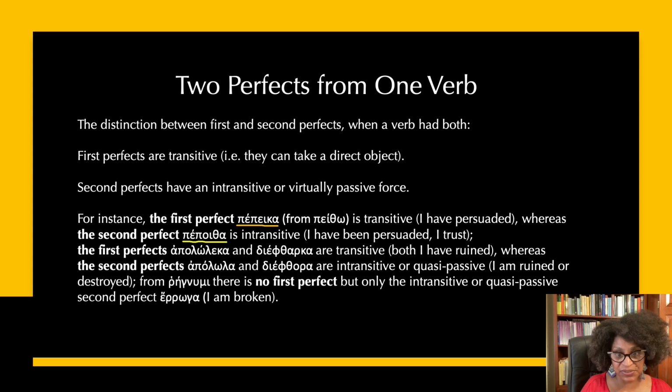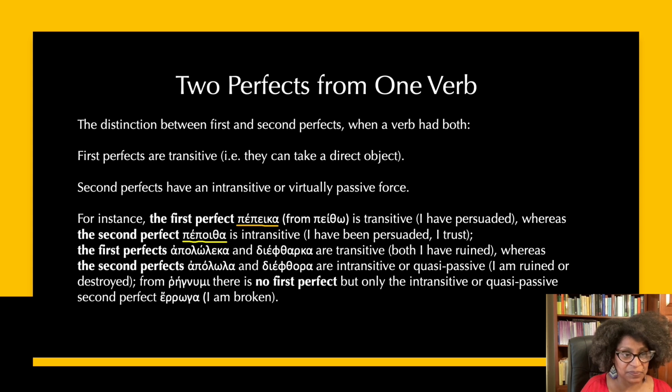I have been persuaded, and therefore I now trust X to do his words or whatever, right? So the second perfect is intransitive, virtually passive: I have been persuaded, I trust. Whereas the first perfect is transitive: I have persuaded.